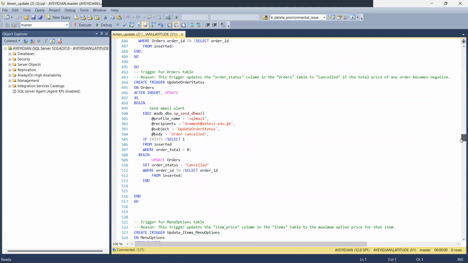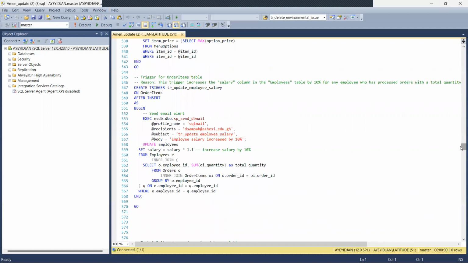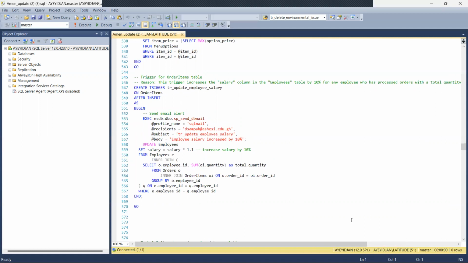The second trigger is for the orders table, and it updates the order status column in the orders table to be cancelled if the total price of any order becomes negative. The third trigger is used to update the item price column in the items table to the maximum option price for that item, because there's a cap on the price that should be priced for some items. The last trigger increases the salary column in the employees table by 10% for any employee who has processed orders with a total quantity greater than 0. So this brings us to the end of our views, triggers, and email alerts.